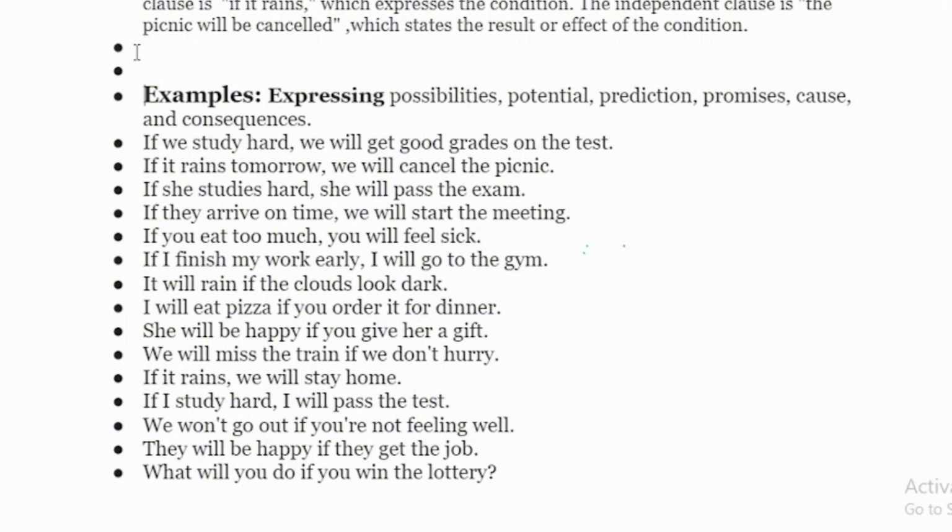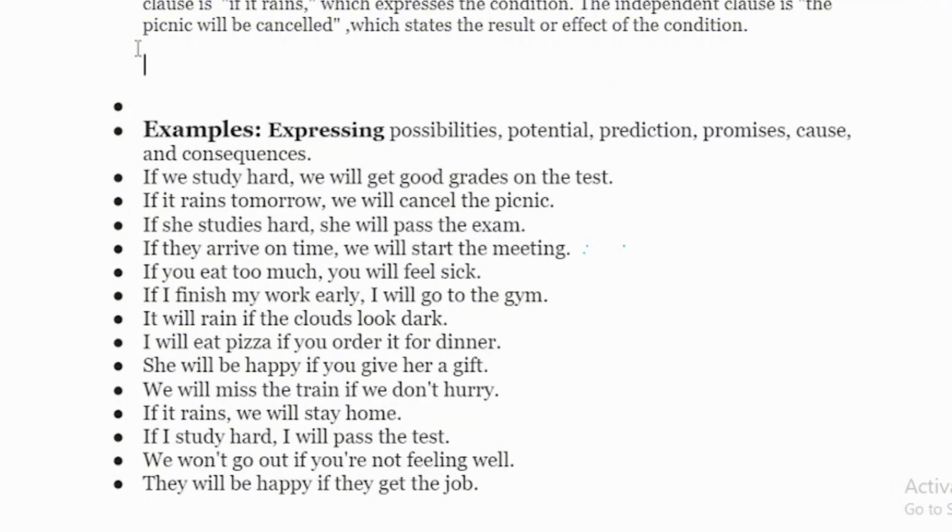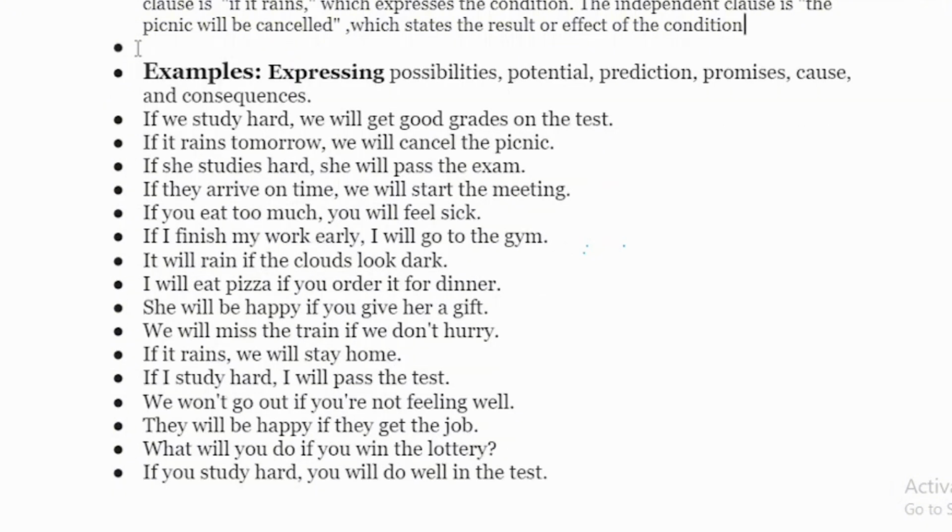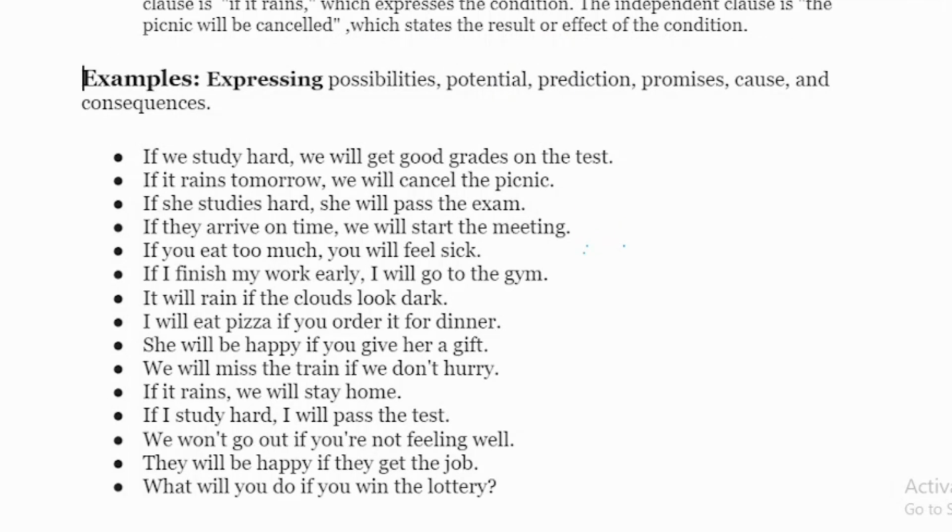Okay, so the examples. The first example of this conditional sentence. As I told you, this sentence is used for possibilities, potential, prediction, promise, cause and consequences.